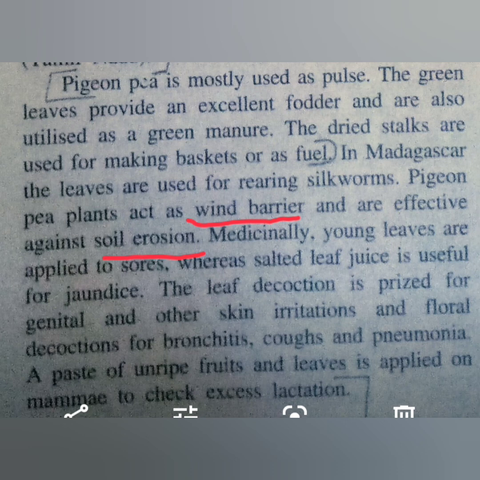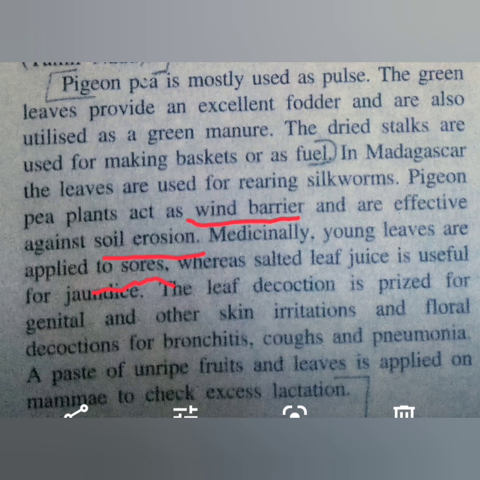And medicinally, it also has important properties, like many other crops that we have already studied, from cereals, spices, condiments. We see that almost all plants usually have one or a few medicinal properties. So this plant also has medicinal properties. The young leaves can be applied to sores. When you have sores, they make a paste out of the leaves and apply it to the sores.